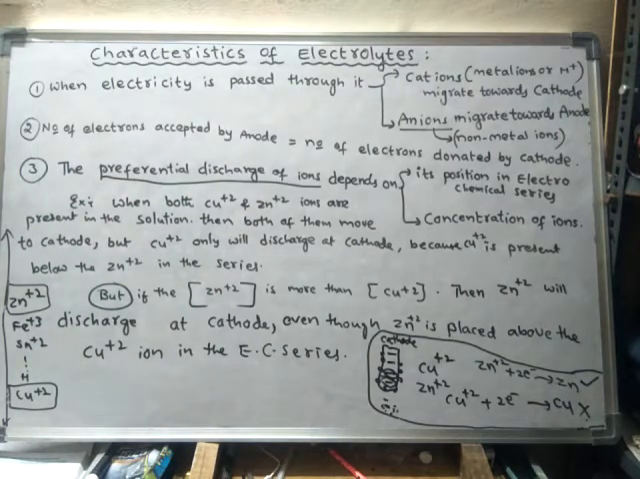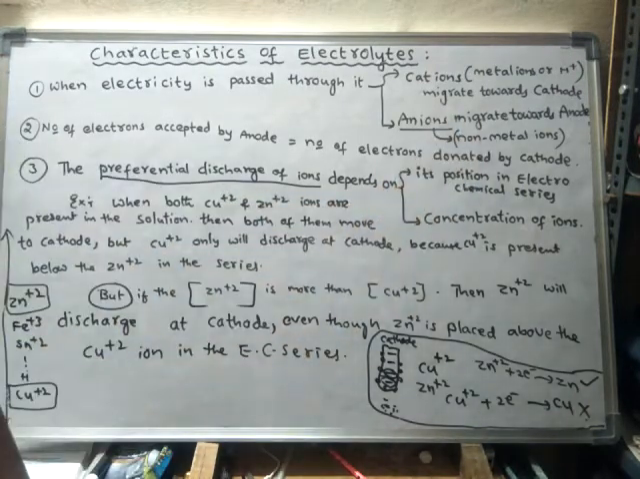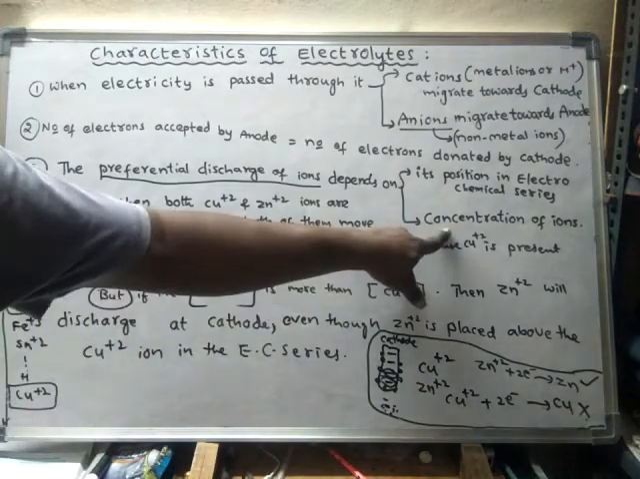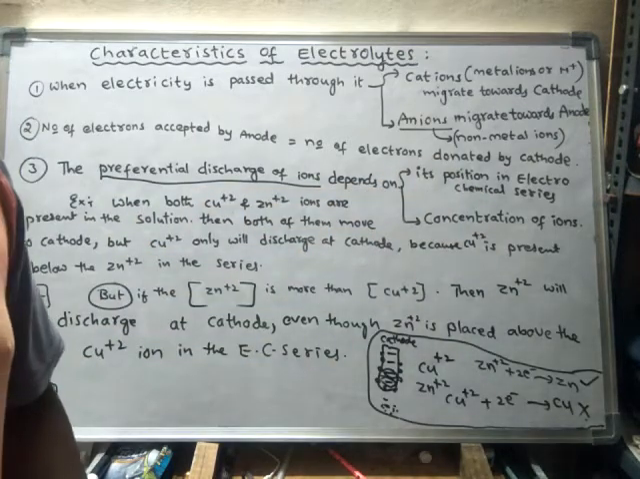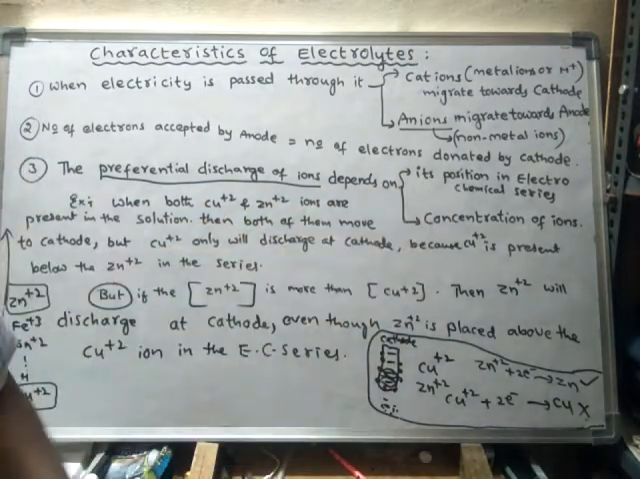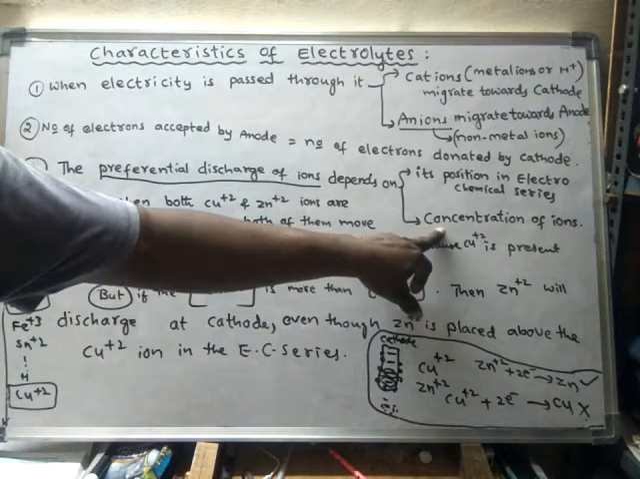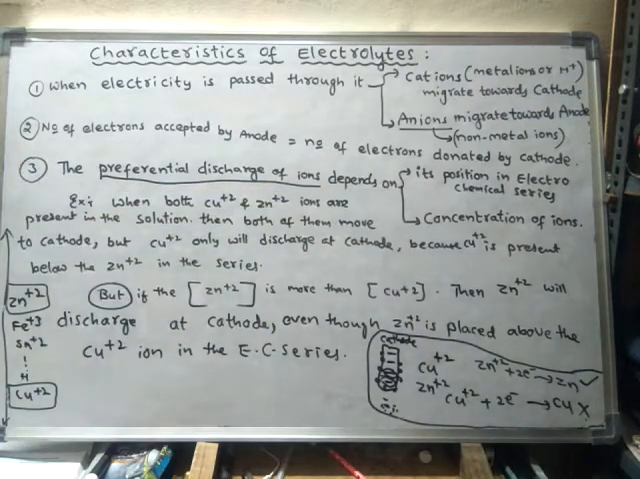Remember that preferential discharge of ions depends, first of all, upon the position in the electrochemical series, and after that, the concentration. If the concentration is more, then the position is neglected. If the concentration is equal, then we have to see the position. Right? Next one.